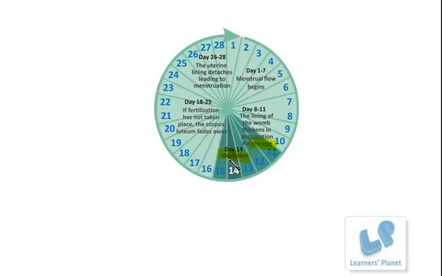Now this ovum is present here, and its average life is approximately 3 to 4 days, not more than that. So if during these days the sperm is available, fine, then the fusion or the fertilization will occur. But if it is not available, in the successive time period this ovum will degenerate. Besides that, if fertilization has not taken place, the corpus luteum, the specific part of the ovary which has released the egg, will also fade away.